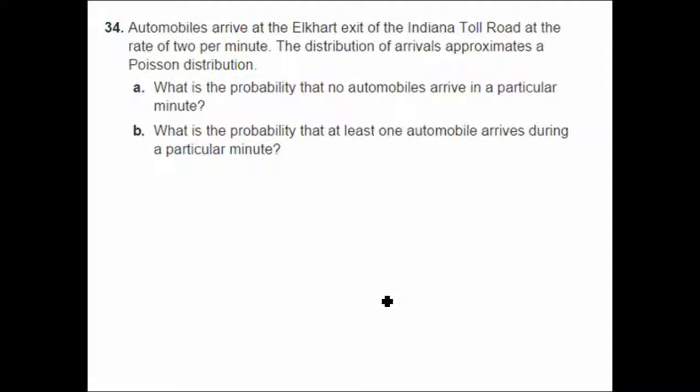In this example, that's all we've got. All we're told is that we have 2 automobiles arriving per minute. All we've got is an average of 2 cars per minute. If all we've got to work with is a mean, we're going to need to use the Poisson distribution.